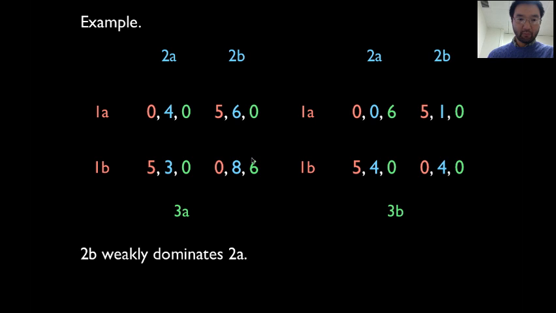Let's just check person 3. If we do person 3's domination, we're checking this number with this. So this 0 with this 6, this 0 with this 0, etc. So for example, for person 3, does 3a weakly dominate 3b? Well, 0 is less than 6, so no, right? How about does 3b weakly dominate 3a? No, because 0 is less than 6. So it's not the case that 3a is always at least as good as 3b, and vice versa. Okay? So again, in this case, 2b weakly dominates 2a.